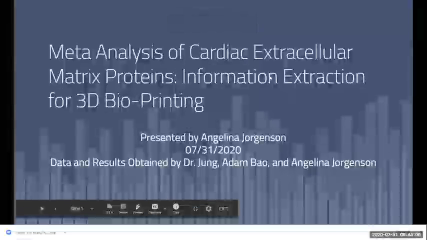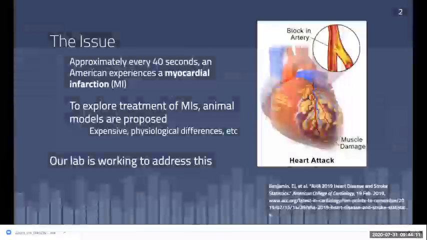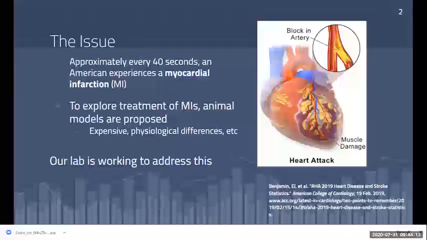Hi, I'm Angelina Jorgenson. I will be presenting on meta-analysis of cardiac extracellular matrix proteins, and this is information extraction for 3D bioprinting. So the issue that we are working to address is based around the modeling of myocardial infarctions.